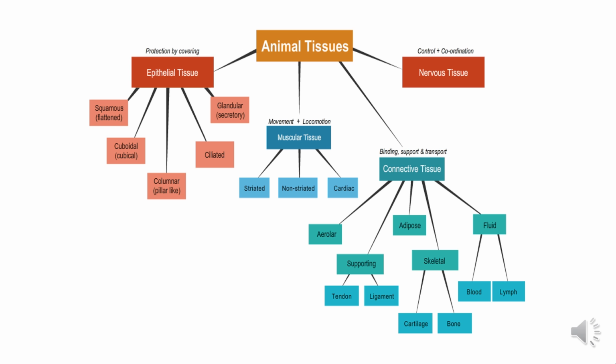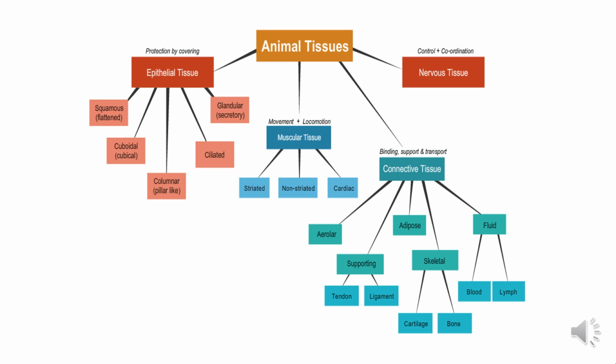Now next is connective tissue. The function of connective tissue is attachment, support, storage, protection, and transport, etc. And likewise, it's supporting the body. Connective tissue is generally of five types: areolar, below the skin; adipose, fat storage tissue; and fluid tissue. We all know blood is a fluid tissue, and lymph transports many substances from one place to another. And now supporting tissues are tendons and ligaments.